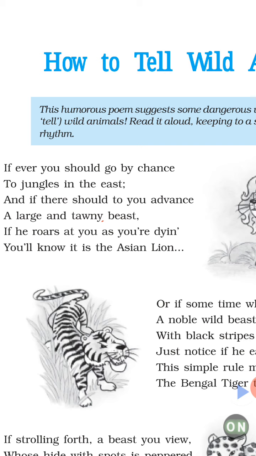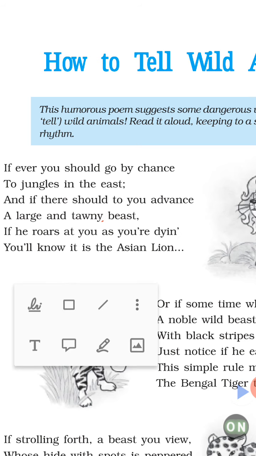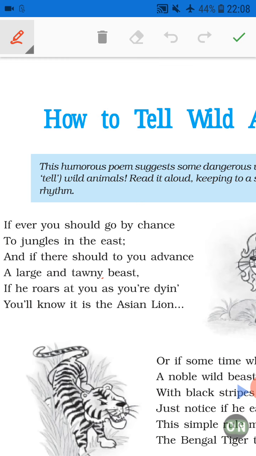If ever you should go by chance to jungles in the east, and if there should to you advance a large and tawny beast, and if he roars at you as you are dying, you will know it is the Asian lion. So here, first poetic device used in this poem is rhyme scheme.